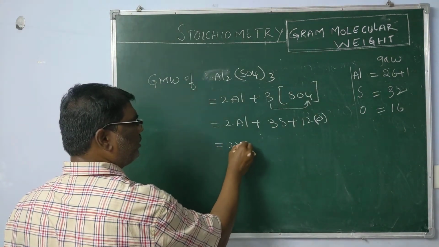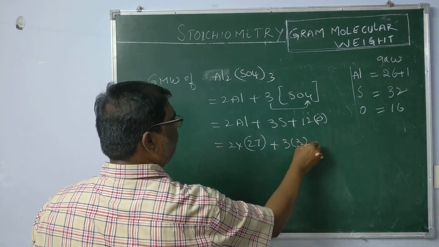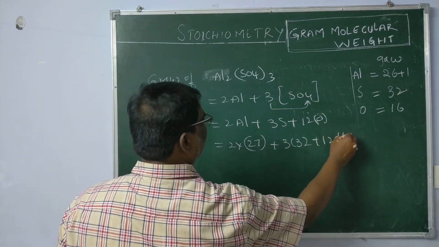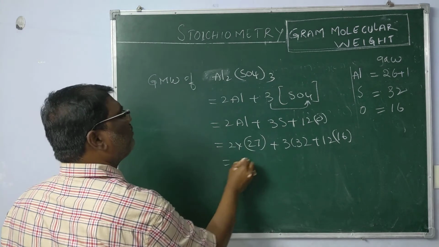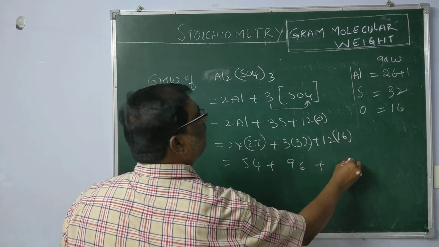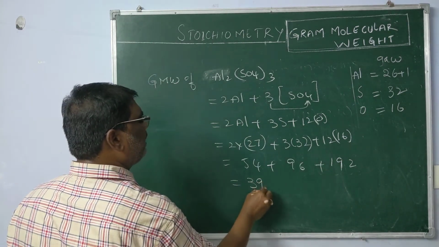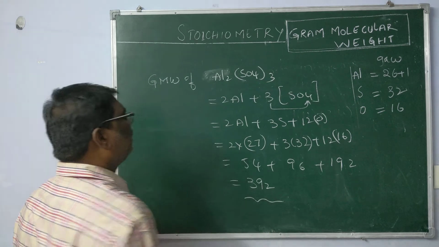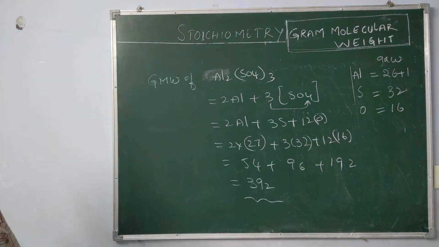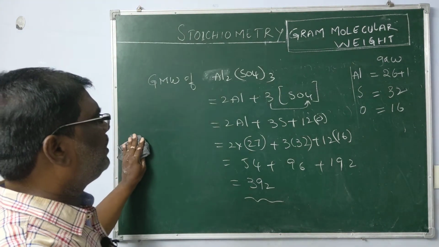So 2 into 27 grams, 3 into 32 grams, 12 into 16 grams. Now 54 plus 96 plus 192. On simplification we get 392. This is the gram molecular weight of aluminum sulfate.